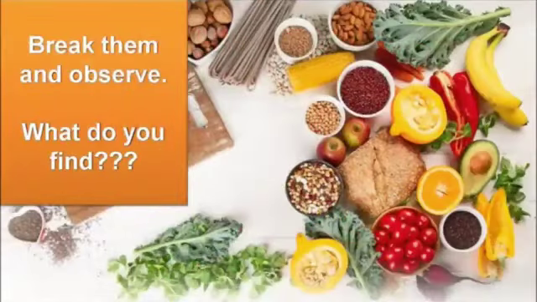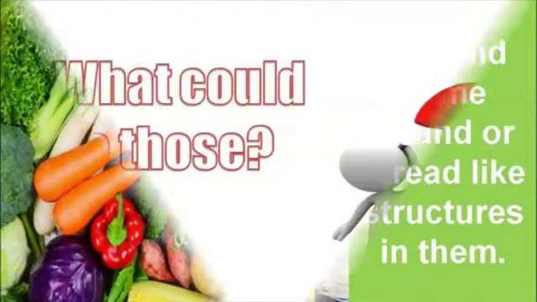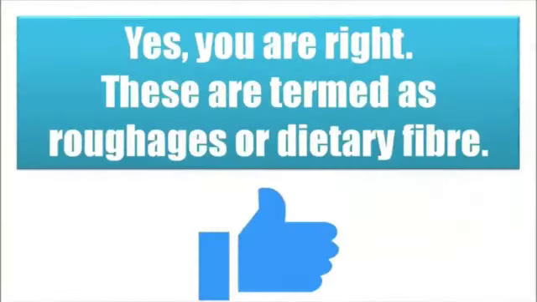Break them and observe. What do you find? You find some strand or thread like structures in them. What could be those? Yes, you are right. These are termed as roughages or dietary fiber.